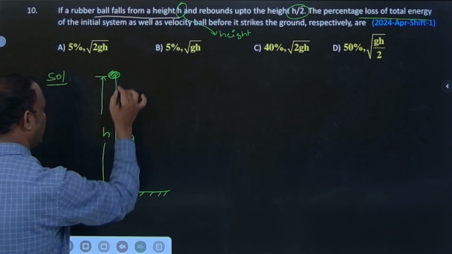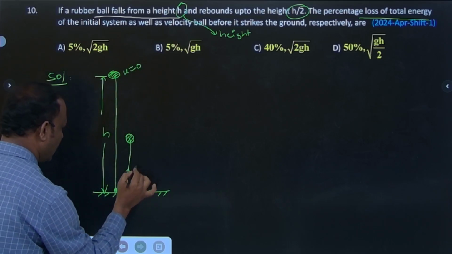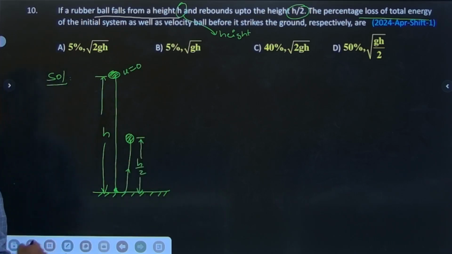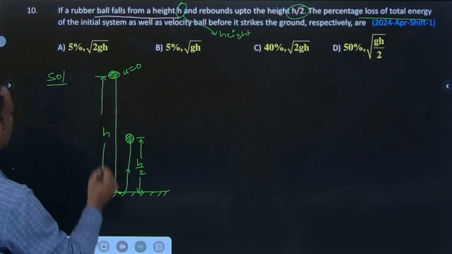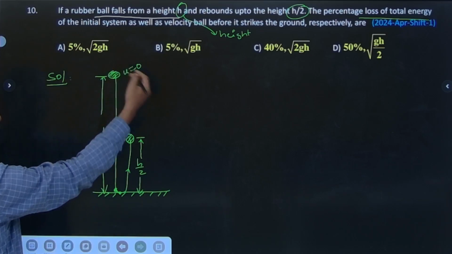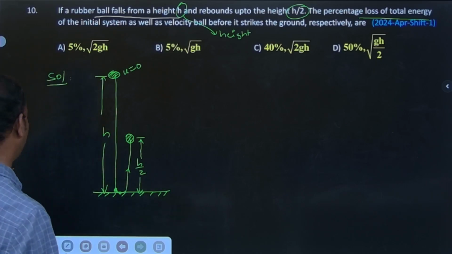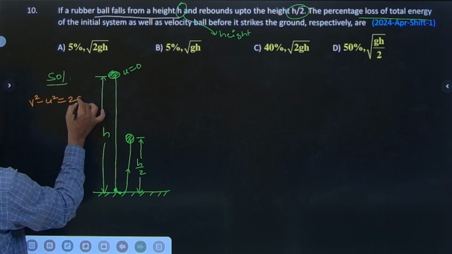The initial velocity u is equal to 0, and it rebounds back to a height h by 2. So what is the velocity before colliding with the surface? We can use conservation of mechanical energy, or from the equation of motion, v square minus u square is equal to 2as.